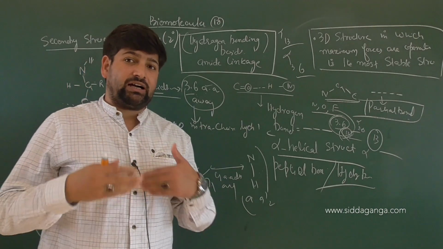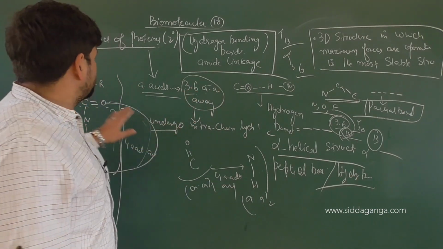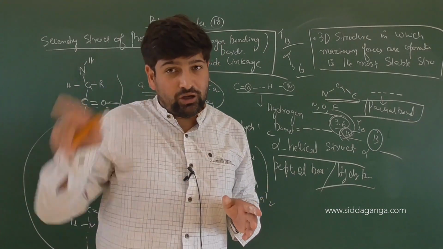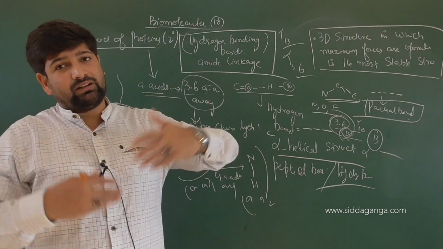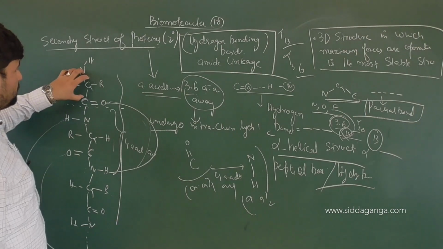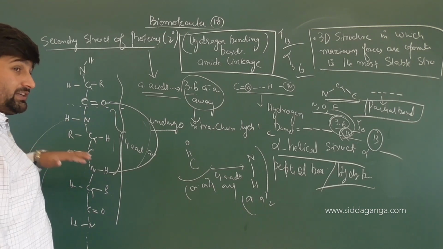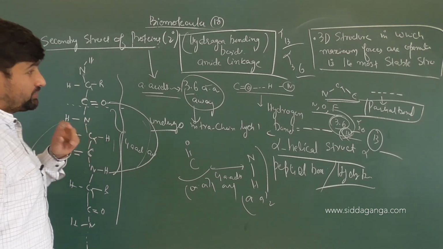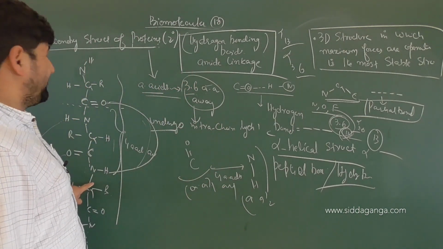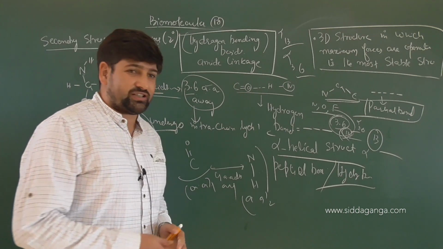3.6, 13. 3.6 means the hydrogen bonding is made between the two molecules which are 3.6 amino acids away, and the total members participating in that hydrogen bonding are, on the whole, not that the hydrogen bond is made by 13 elements. On the whole, including the amino acids in between, whatever the members participating, they are on the whole how many? 13. Am I clear? Or you can have a look at this. Suppose 4 here, 4 here. But the members which are participating in the ring after the dehydration process and other things that have come into play, so 13 members will be making the ring itself from amino acid 1, which is 3.6 amino acids away from it. Clear or not? Right.